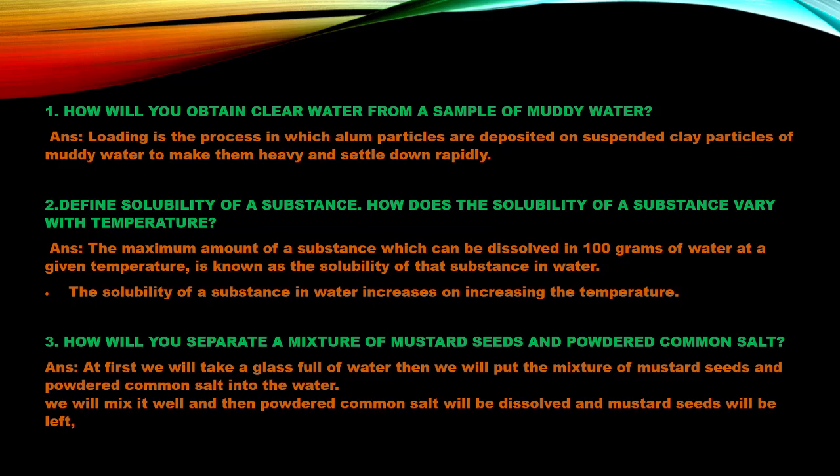Next one, define solubility of a substance. How does the solubility of a substance vary with temperature? So what is the solubility? It is the maximum amount of the solute or substance which can be dissolved in 100 grams of water at a given temperature, which is known as the solubility of that substance at that temperature in water. So it is the maximum amount, that is the highest amount of the substance dissolved.